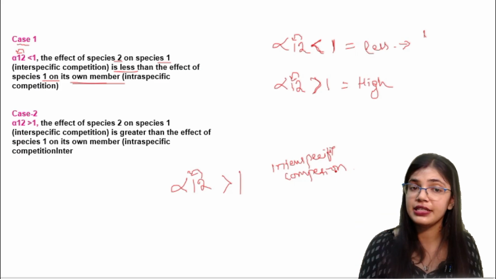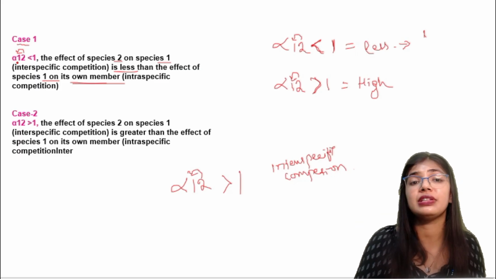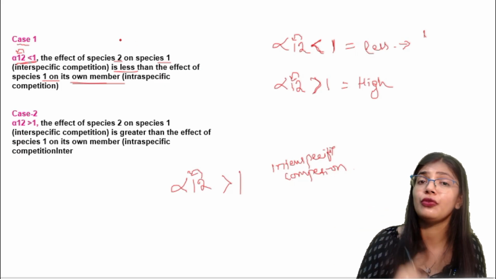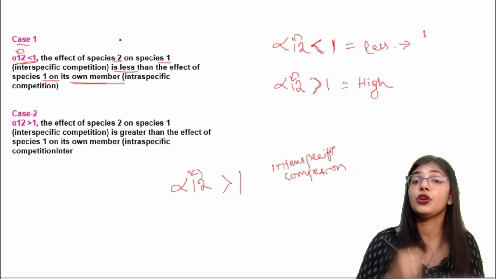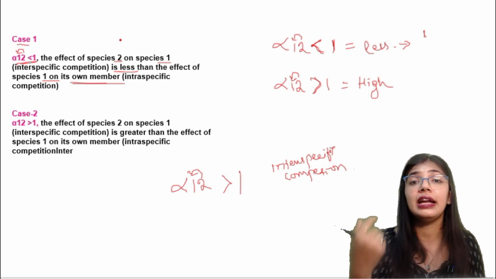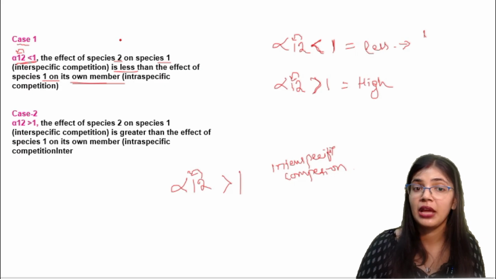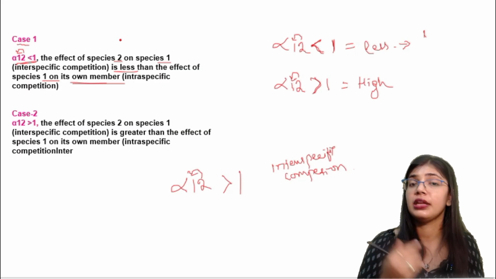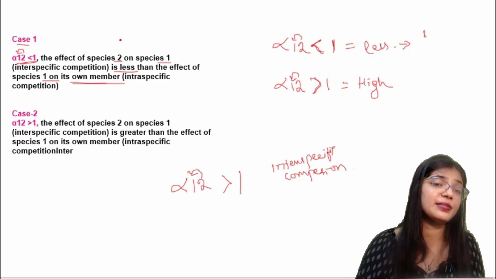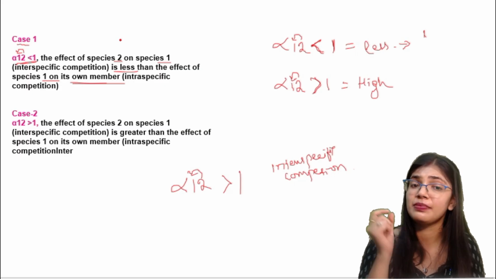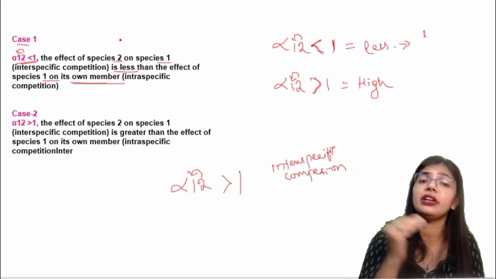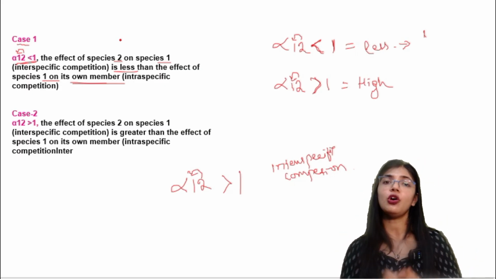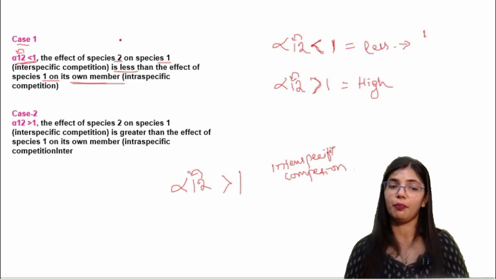But in the first case, that is when alpha 1 2 was less than 1, species 2 was showing less inhibitory effect on species 1, due to which it is showing intraspecific competition. Meaning species 1 is competing with its own members. Here species 2 is not affecting species 1, but in case 2 species 2 is keeping the inhibitory effect on species 1. So here the interspecific competition is more as compared to the intraspecific competition.